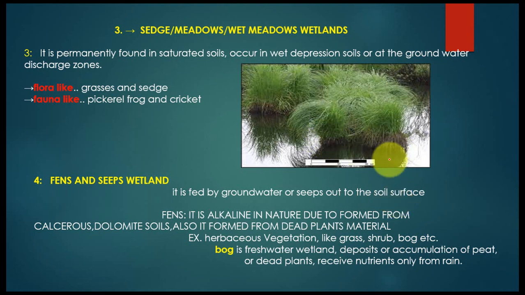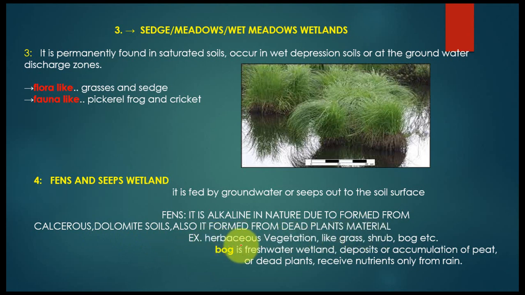You can see this type of wetland is a waterlogged area, and how these plants emerge from the water above the water surface. Fens. Now about fens, what is a fen, sir, ma'am? It is alkaline in nature, formed from calcareous dolomite soil. Also, it is formed from dead plant material.